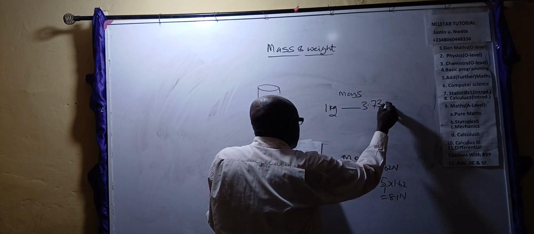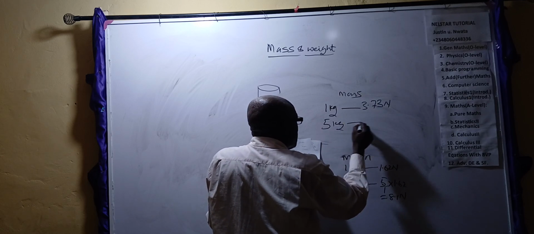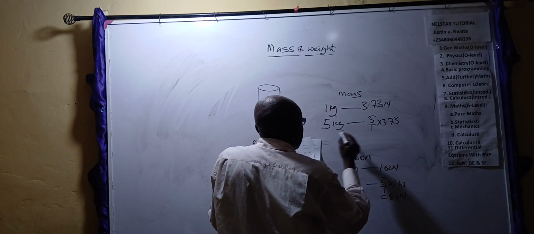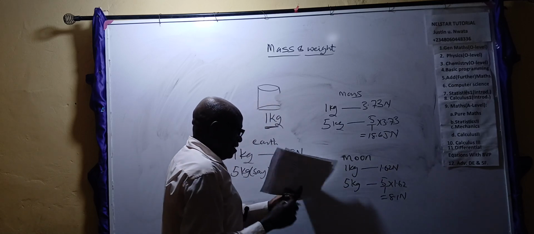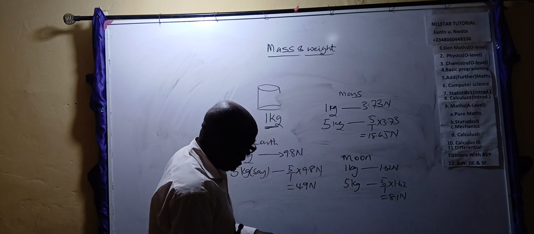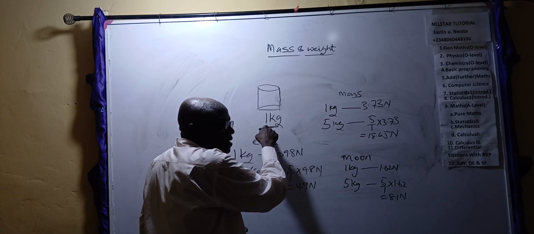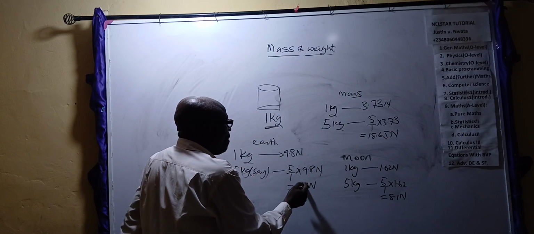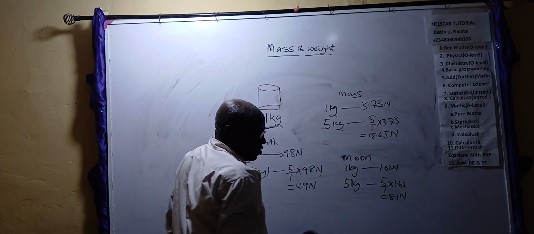3.73 Newton. So suppose you have 5 kg, for instance, this will give you 5 over 1 times 3.73. On the mass, it will give you what? 18.65 Newton. These are the various weights we got using this 1 kg that was agreed on Earth as our standard of mass. Take it to the Earth, see what it gave us. Take it to the moon, see what it gave us. Take it to Mars, see what it gave us.